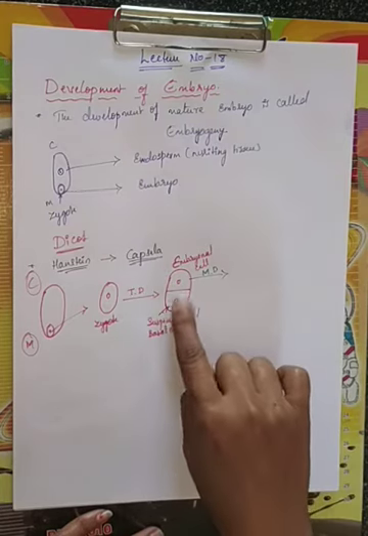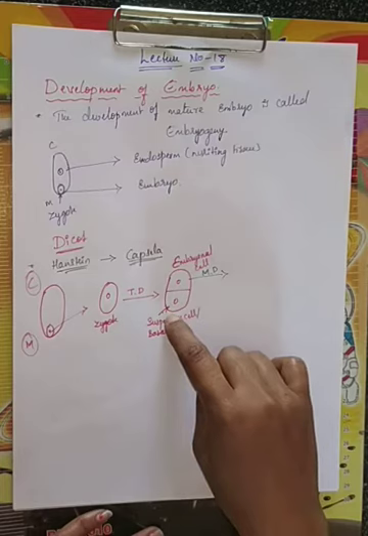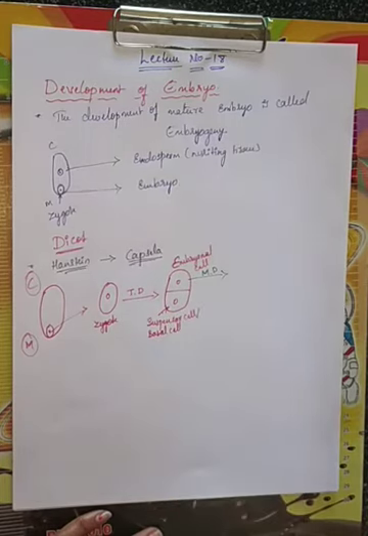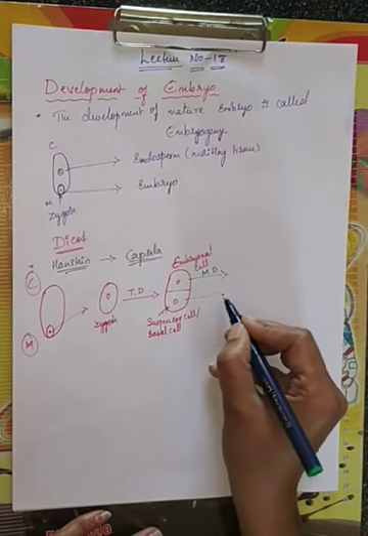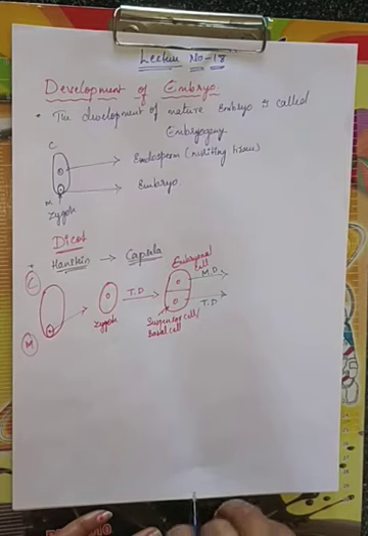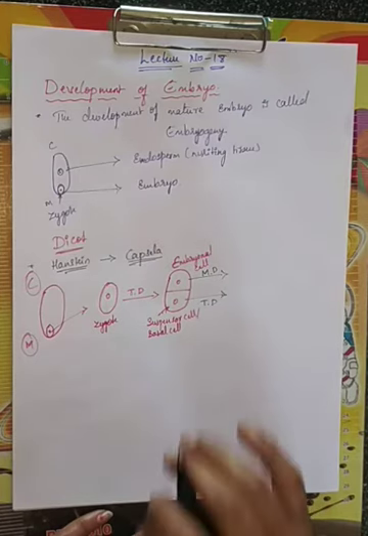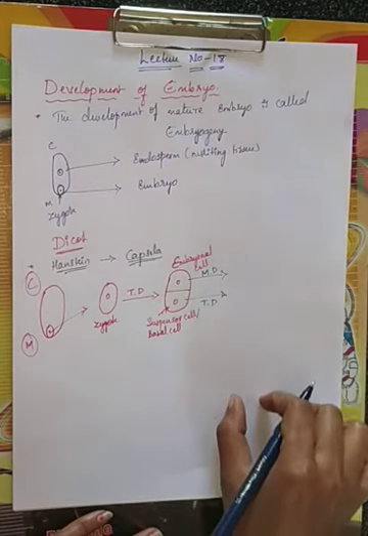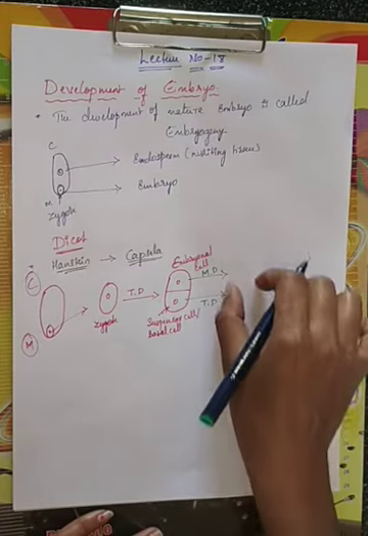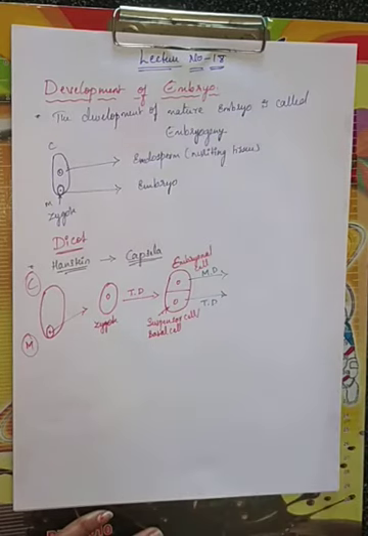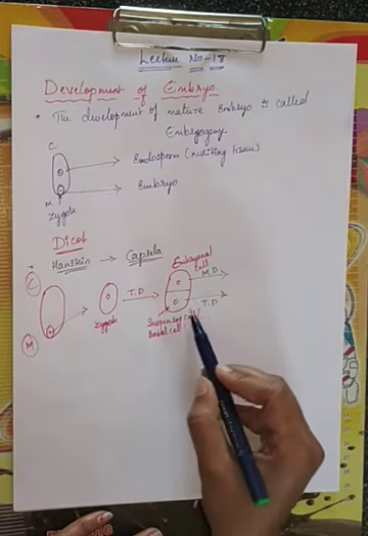Now what about this suspensor cell? This suspensor cell again divides by transfer division, forming 6 to 10 cells. A long filament-like structure will be there. Now this long filament-like structure, which is termed the suspensor, is called what? Suspensor.